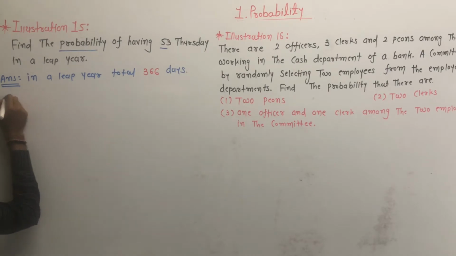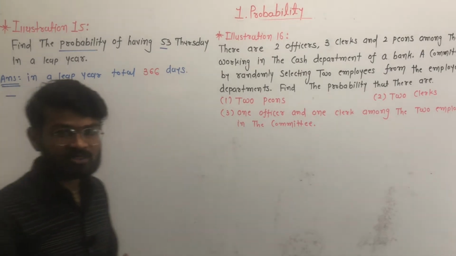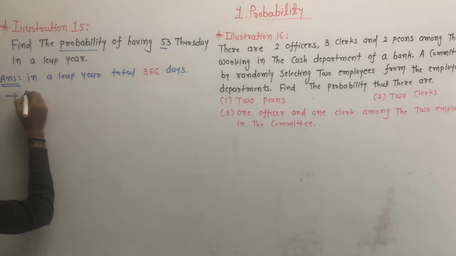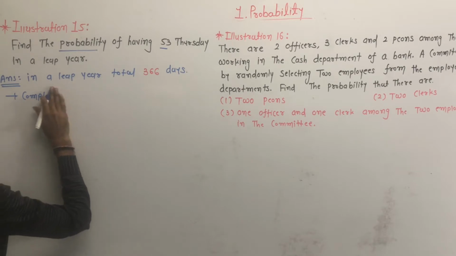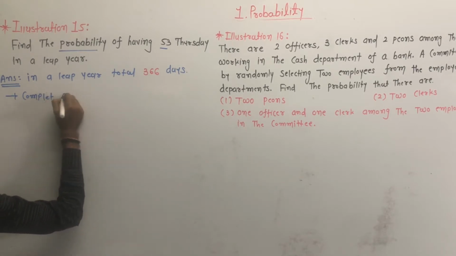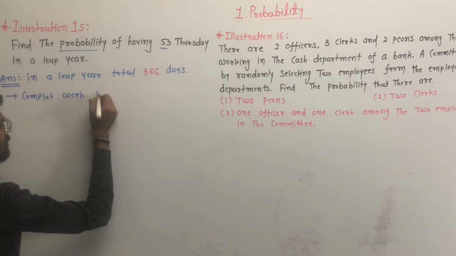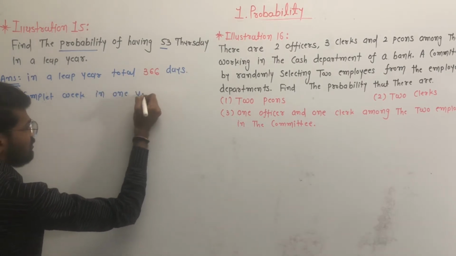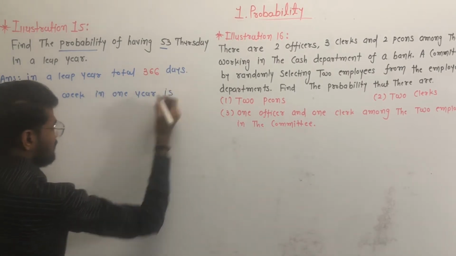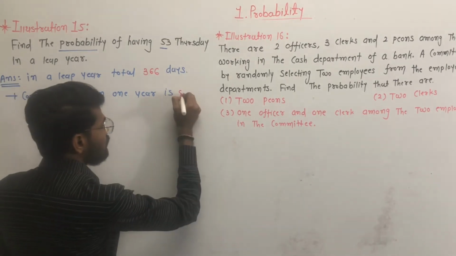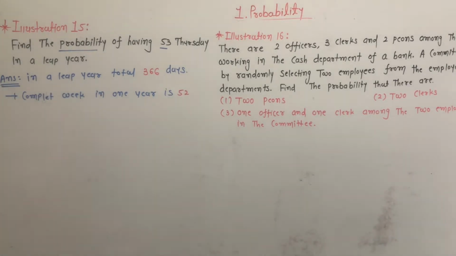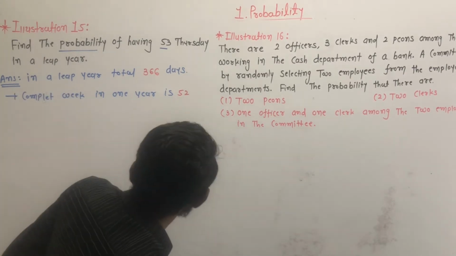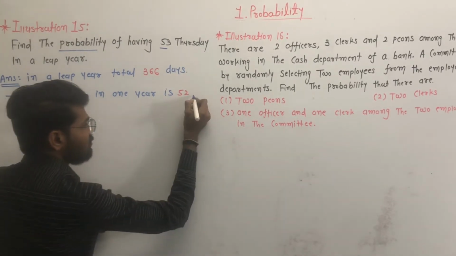How many complete weeks are in a year? 52 weeks, because 52 multiplied by 7 is equal to 364.